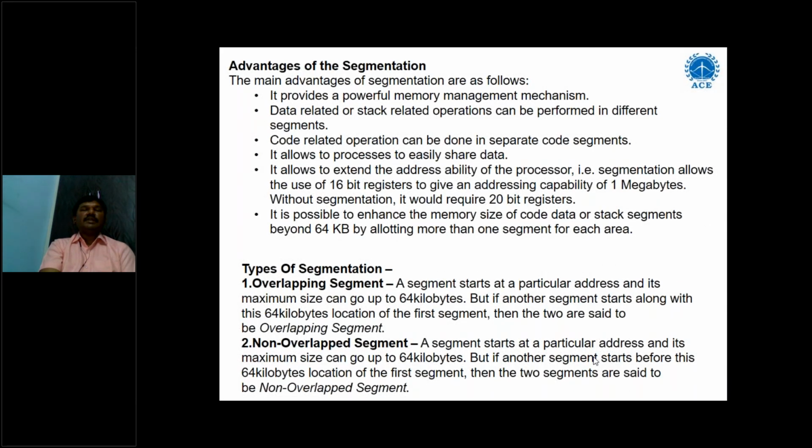So these are the advantages of segmentation. It has a powerful management mechanism, data can be shared easily, and we can have a nice programming structure. But here we have two types of segmentation: overlapping and non-overlapping. Overlapping means that within one segment when it is executing, if we call the next segment also, then it is called an overlapping segment. A segment starts at a particular address and its maximum size can go up to 64 kilobytes, but if another segment starts beyond this 64 KB location, then the two segments are said to be non-overlapping.